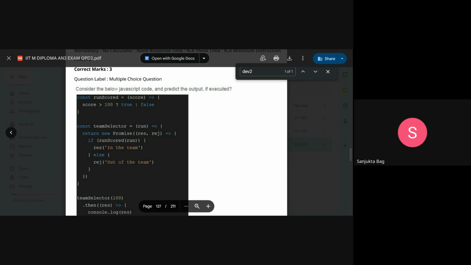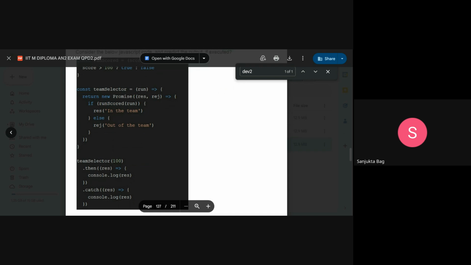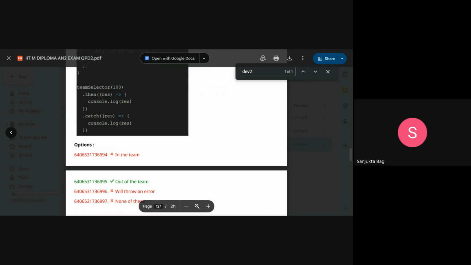The argument passed is 100. So it is calling runsCode. Score is greater than 100? It is not greater than 100, so it is false. So it goes into the reject, with "out of team". It will be handled by the catch block, and console.log will print "out of the team". Okay.